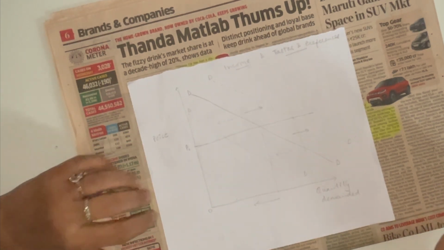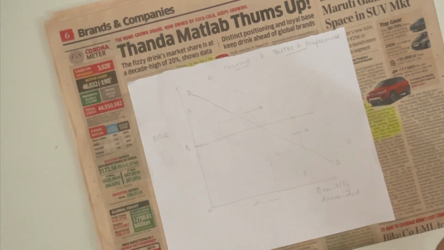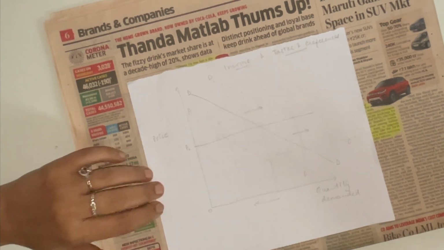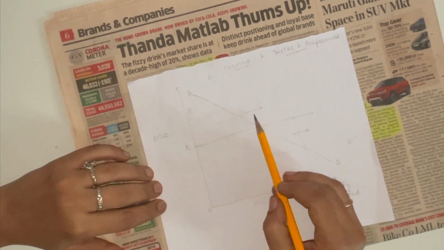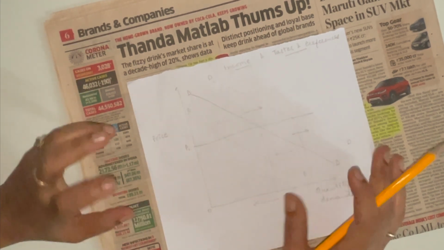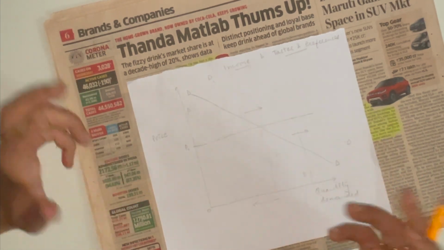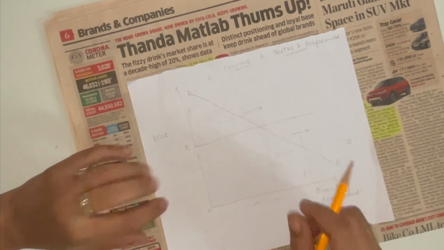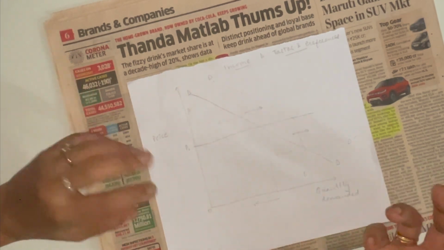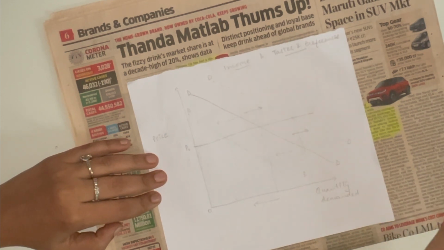Coming to the second factor, taste and preferences says that if there is any change in taste and preferences, there could be an increase or a decrease in demand for a certain product. To give you an example, let's say I consume oranges. Over a period of time, my taste changes and I start liking bananas.